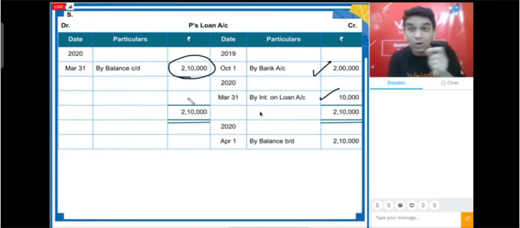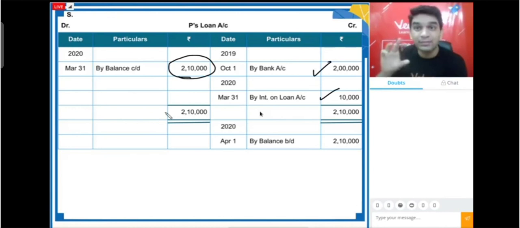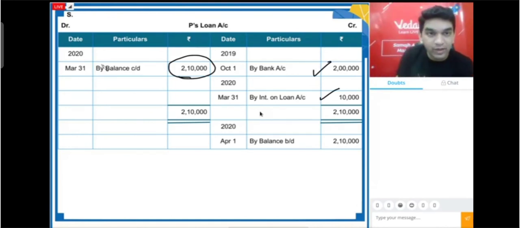Now this we are closing on 31st March. So closing means CD and opening means BD. I hope you remember that. In 11th standard we have studied it. So we have recorded on 31st March by balance CD. Similarly, last year's closing balance becomes next year's opening balance. So on 1st April, we'll be recording to balance BD 2,10,000.